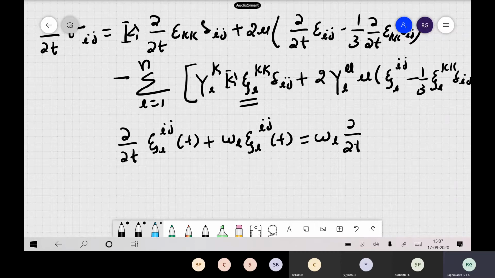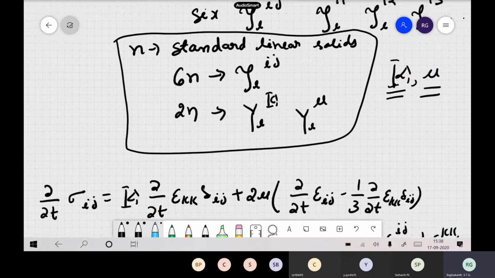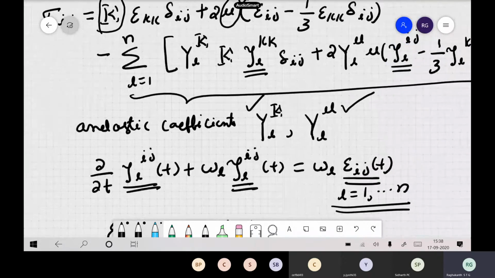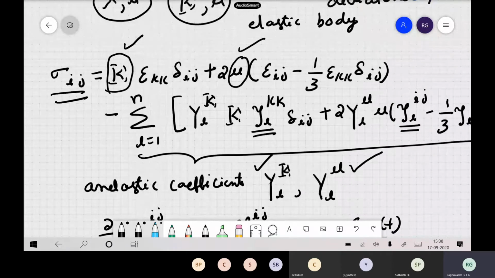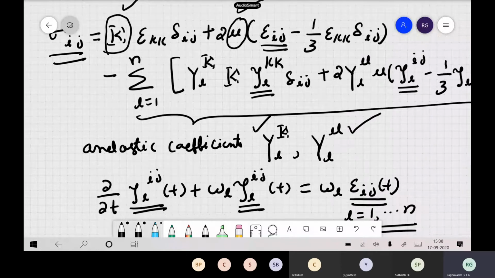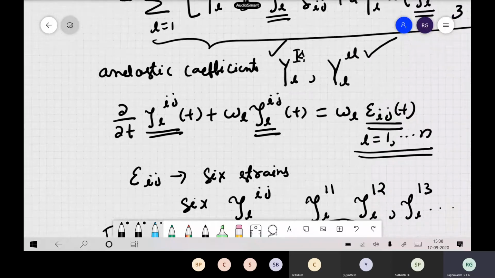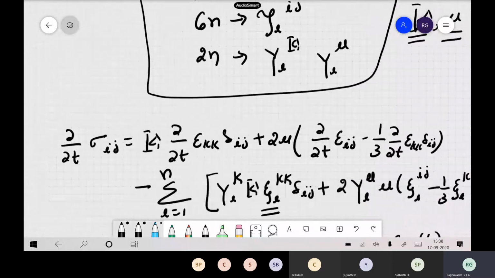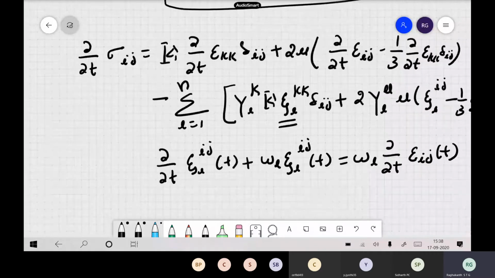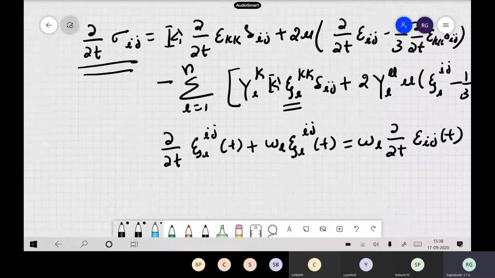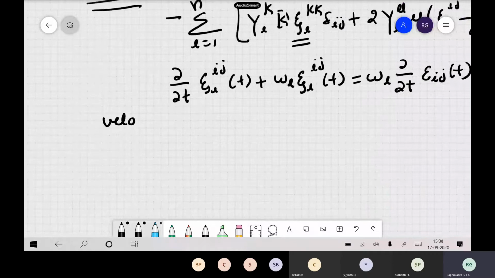times ∂/∂t of your strain tensor. Okay, so this way also you can write this. Both are the same expressions only. Here it is the actual strain versus stress, so σ_ij versus strains, which is how we have written this expression. Now what we are doing is writing it in terms of the derivative with respect to time of your strain. This will help in velocity stress formulations.